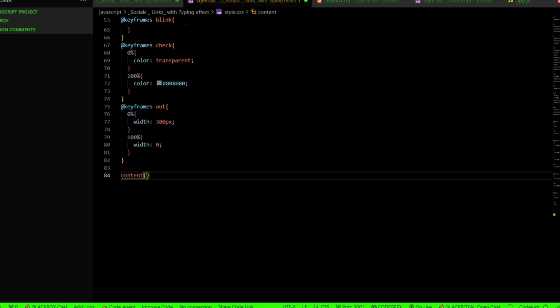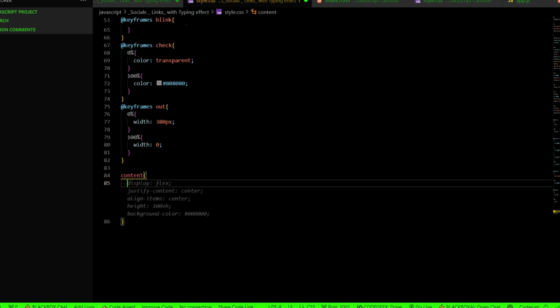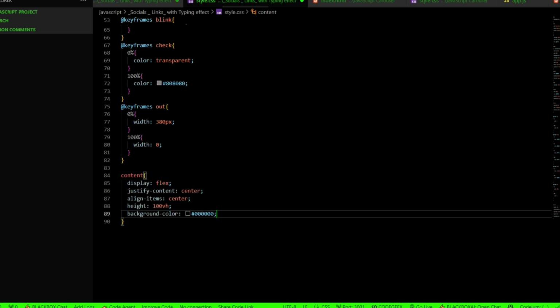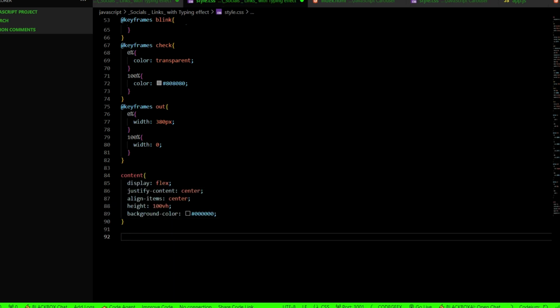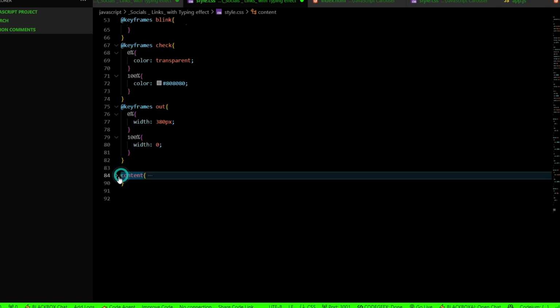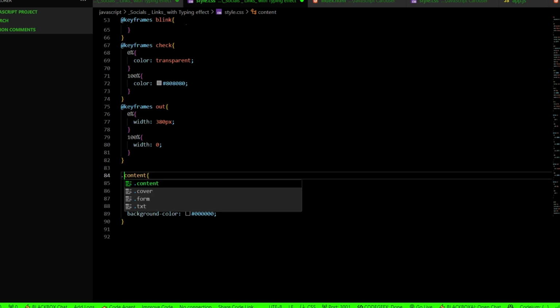Content. Enter. It's going to have a display of flex. It's going to have a justify-content of center, and align-items is going to be center, and height is going to be 100 viewport with background color of black. Okay. Now we are going to have, oh sorry guys, we forgot to make the selector.